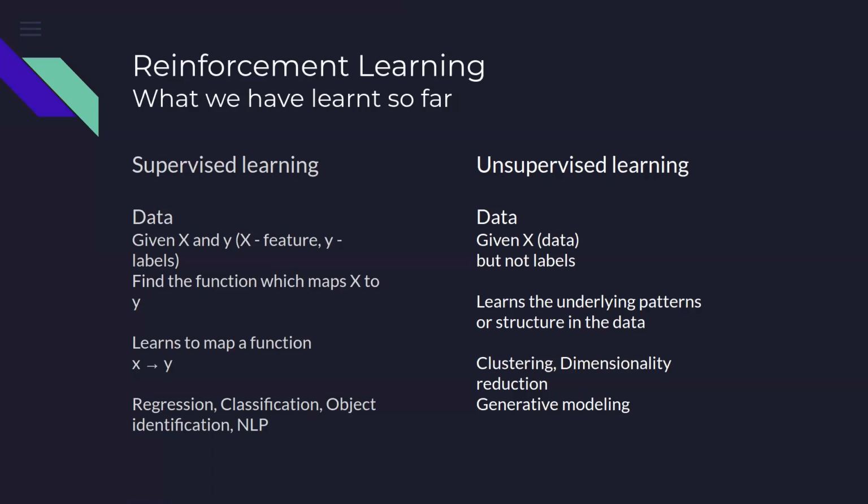Now there could be several other classes of problems where we have no information about the labels of the targets. We have no information about the Y as such. And if that kind of data is given to us, we are exploring at this point in time what could be done with that kind of data.